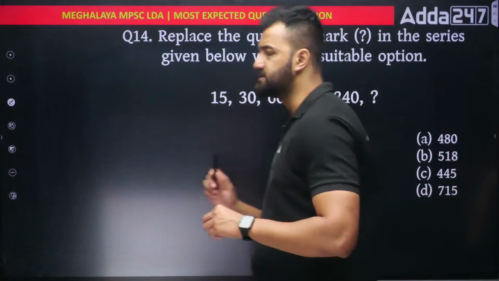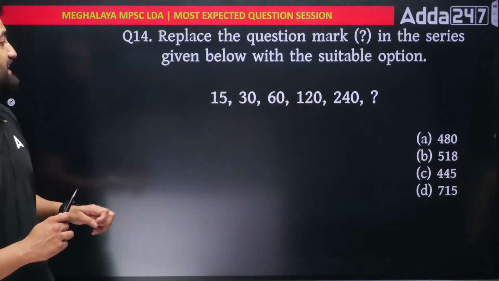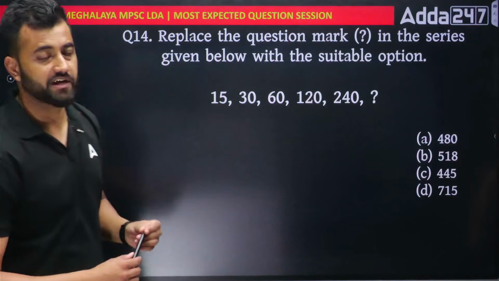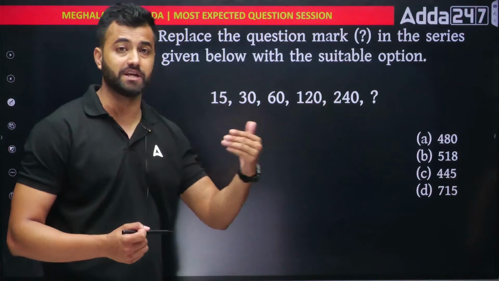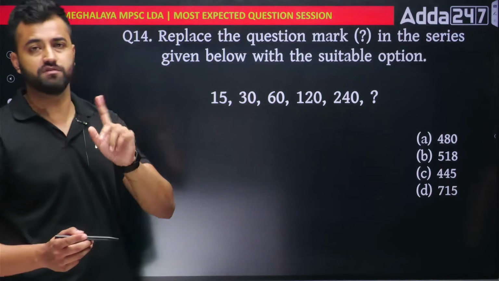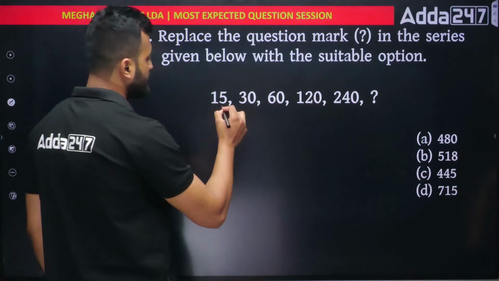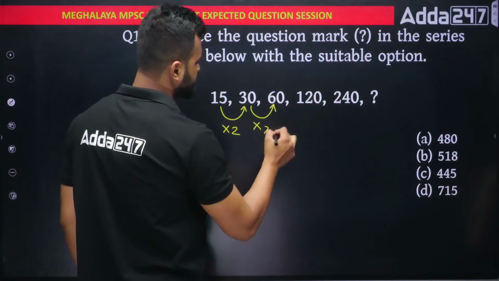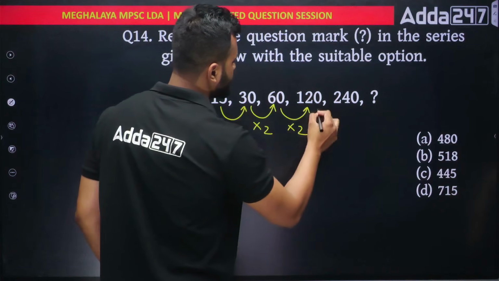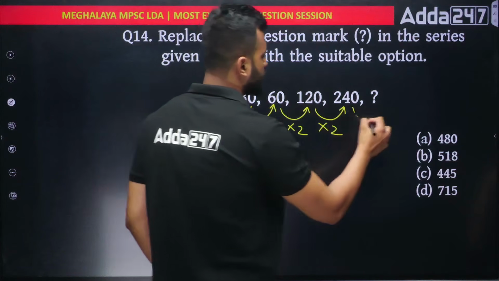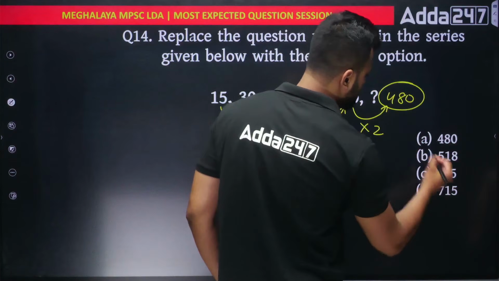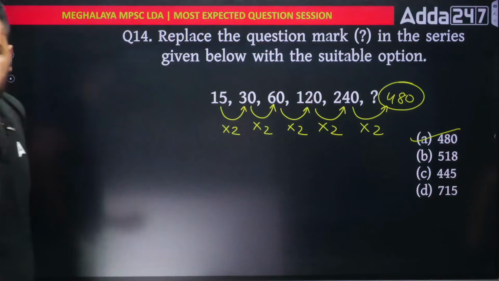Again, we have a number series and out here we can see there is a missing number, and the series is also increasing quite quickly, right? So in such case, always use multiplication. If you check properly, 15 into 2 would be 30. 30 into 2 would be 60. 60 into 2 would be 120. 120 into 2 would be 240. So 240 into 2 would be 480, which is my option number A. Got it?